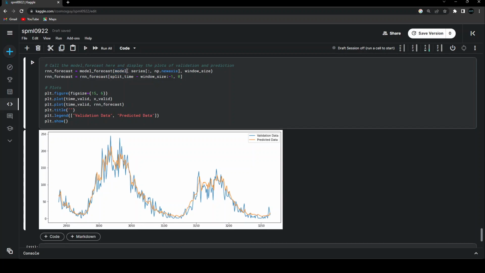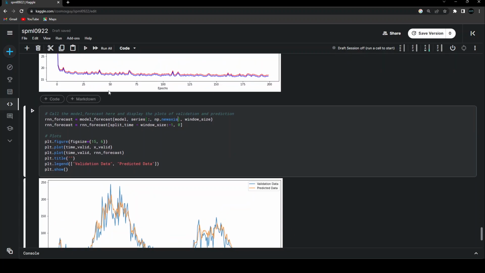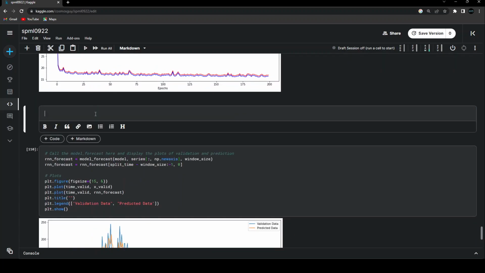And this model is simply going to give me the next value that will be predicted based on the previous windows that we have passed as the input. So that's the whole idea about how the RNN forecast is going to work. Now you must be wondering why we are passing in the whole series and not just the validation data? So for that, I'll just create one markdown cell over here and help you understand with the help of